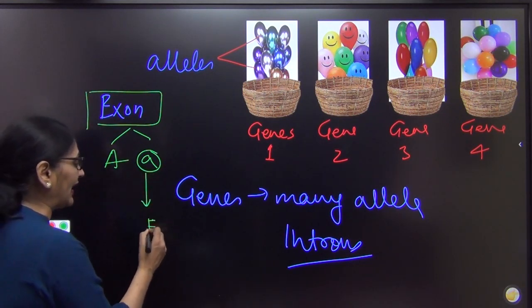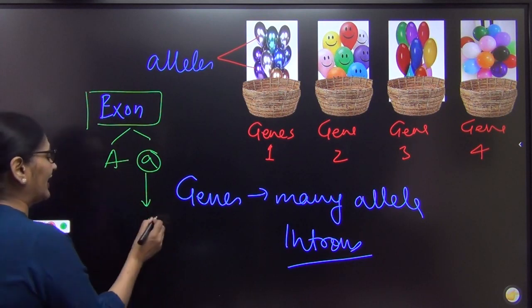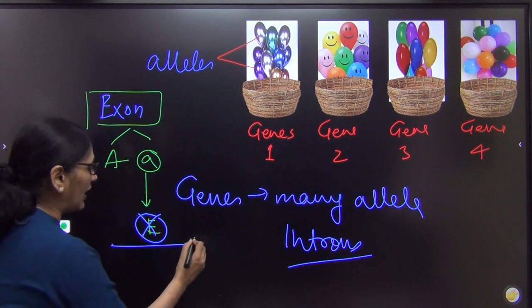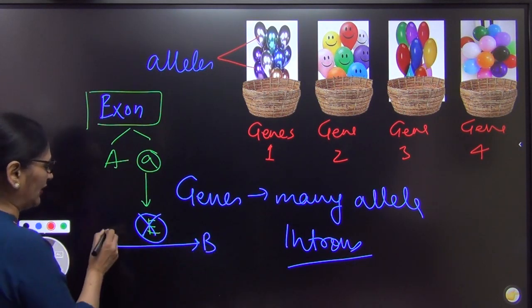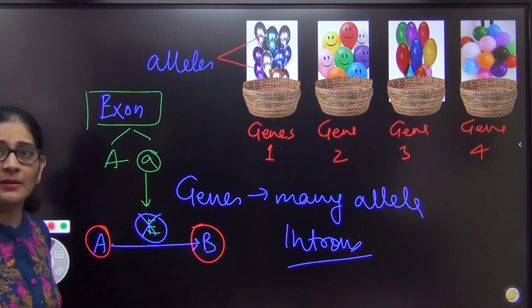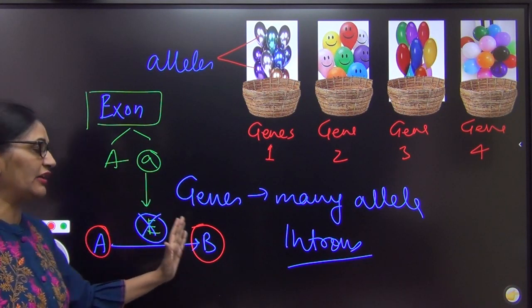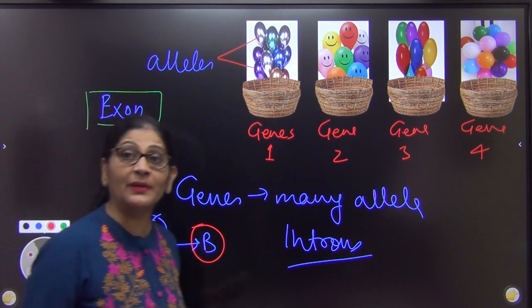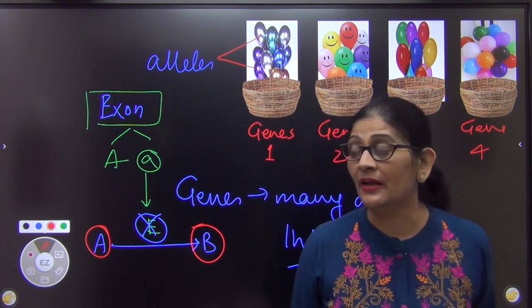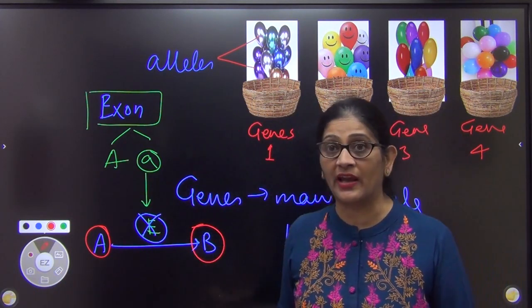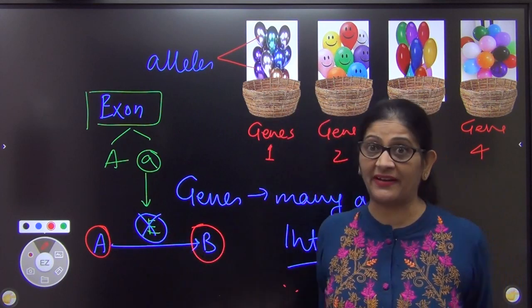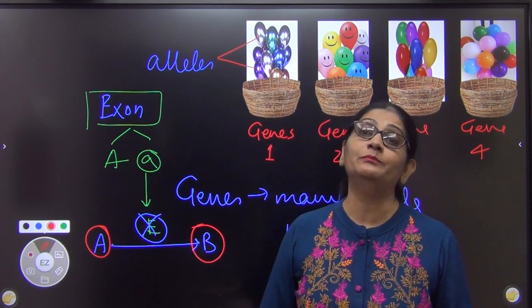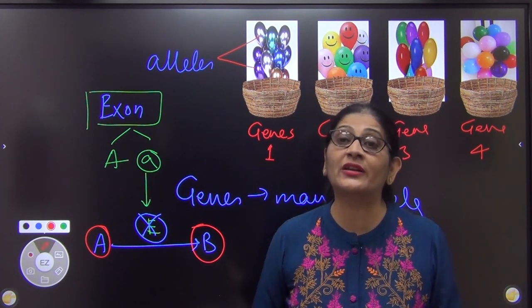ये एंजाइम ही नहीं बनाएगा अगर जीन म्यूटेट हो गया. अगर एंजाइम नहीं बनेगा, so a metabolic process will be hampered. Some metabolic process जिसमें A B बन रहा था, maybe this gene was responsible for converting A into B. Now normally the exons are functional gene. तो अगर functional gene mutate हो गया, उसका enzyme नहीं बना, तो a metabolic pathway gets affected, maybe the individual will die. And if I die, what will happen?